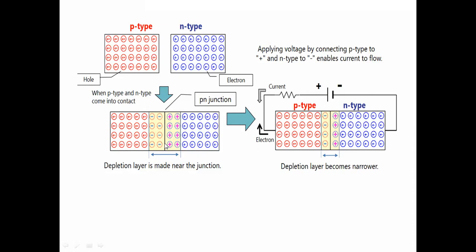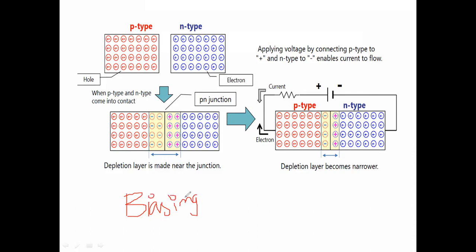Here there is a term, biasing, B-I-A-S. It means we are applying some external voltage.